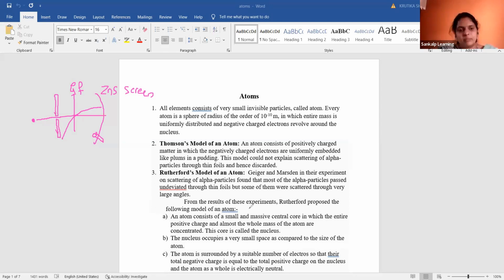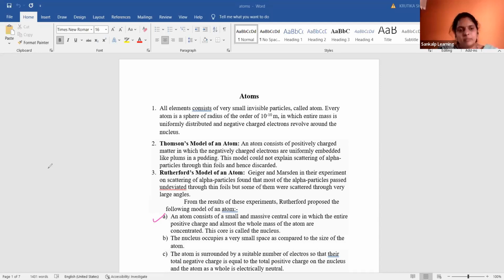From the results of these experiments, Rutherford came up with the following model of the atom. The first point: an atom consists of a small and massive central core in which the entire positive charge and almost the whole mass of the atom are concentrated. According to Rutherford, the atom consists of a small and massive central core.